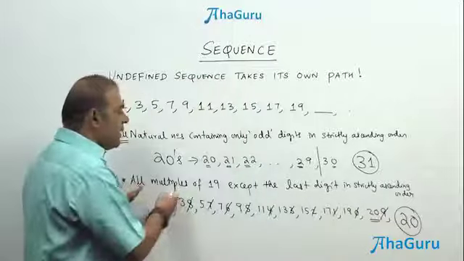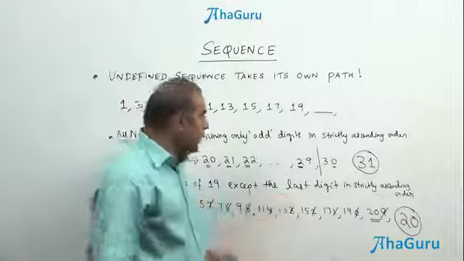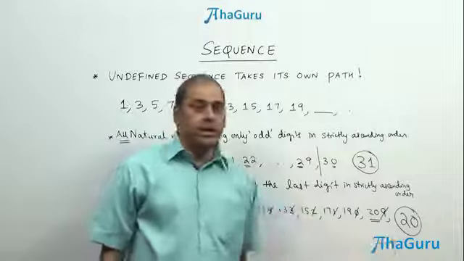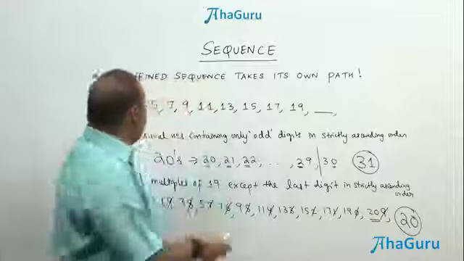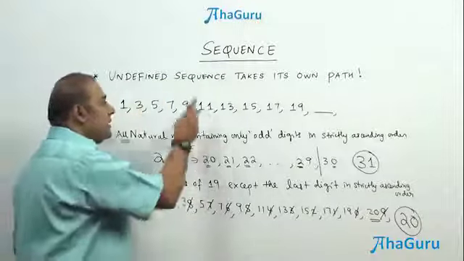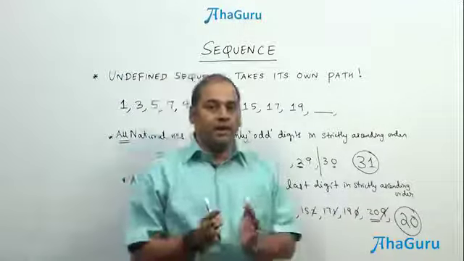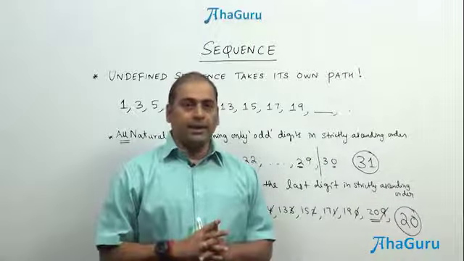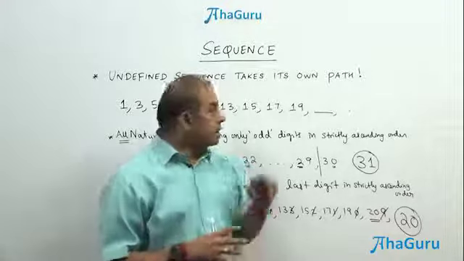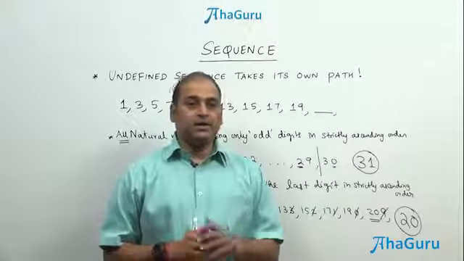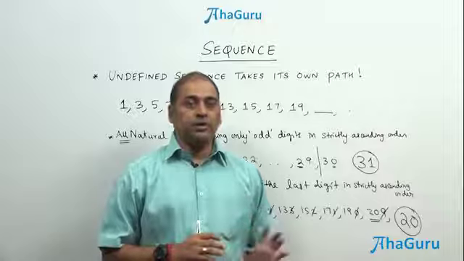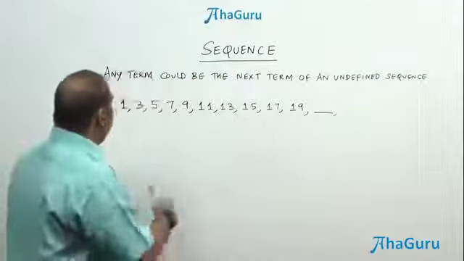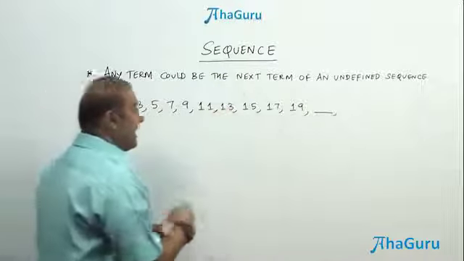If you are going to take multiples of 19 except the last digit, that also is going to have the same first 10 terms, but the 11th term is going to be 20. Therefore, you must understand, if the sequence is not defined, it takes its own path. If the rule is given, then we know the path it is going to take. Therefore, only if the sequence is defined, you are definite about how the sequence will proceed. So we have a stronger point now. Any term could be the next term of an undefined sequence.